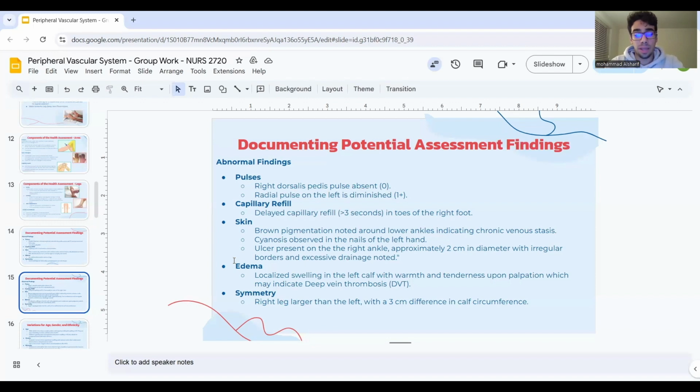Ulcer present on the right ankle, approximately 2 centimeters in diameter, with irregular borders and excessive drainage noted. Localized swelling in the left calf with warmth and tenderness upon palpation, which may indicate deep vein thrombosis. Symmetry: right leg larger than the left, with a 3 centimeter difference in calf circumference.